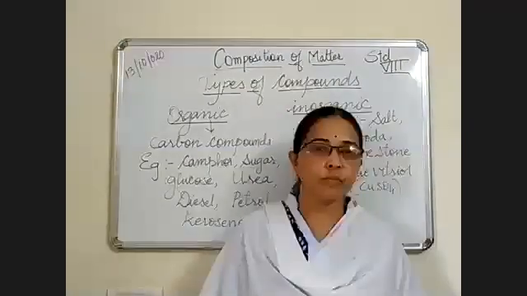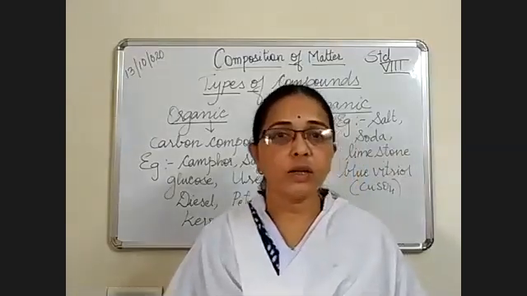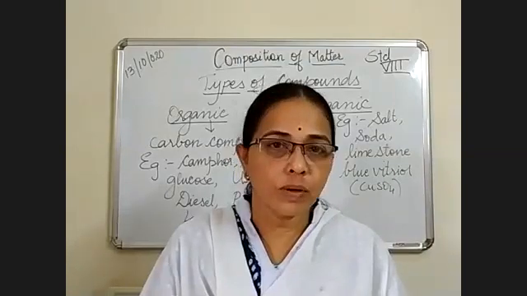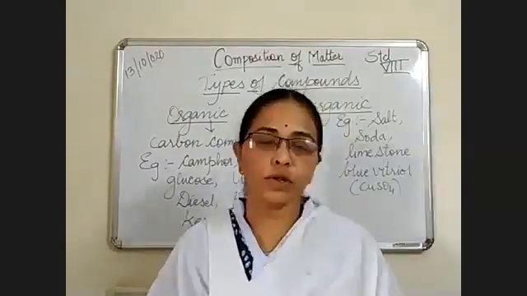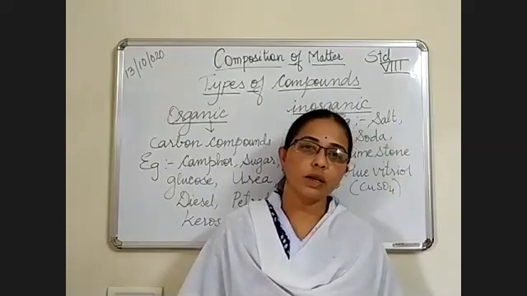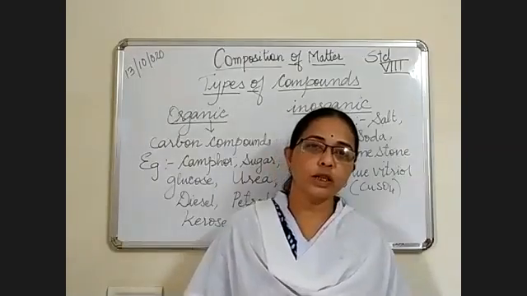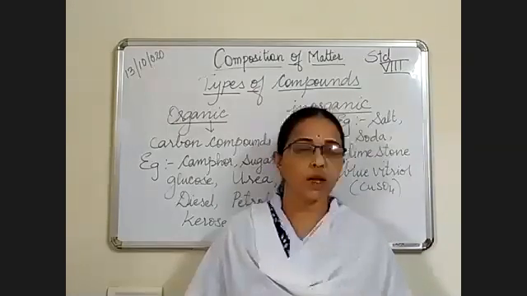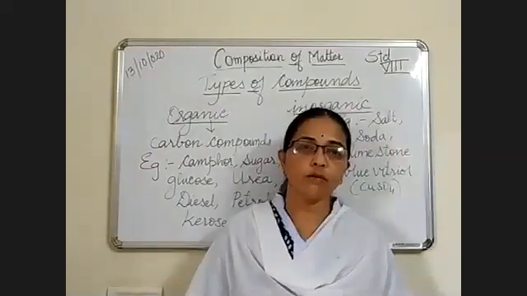And next is the mixture. Mixtures are elements or compounds mixed together in any proportion. Compounds are in a fixed proportion, that is, different types of atoms are combined together in a fixed proportion.